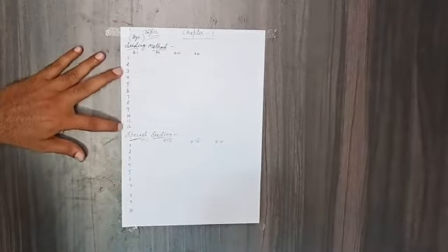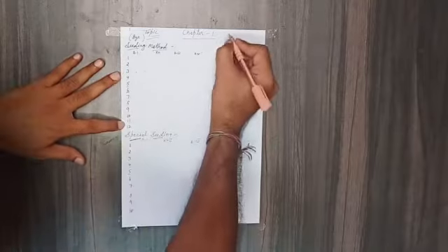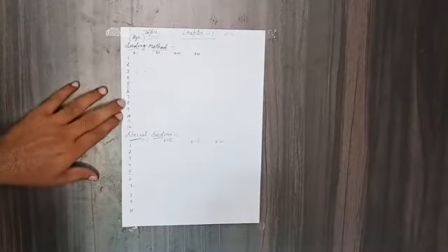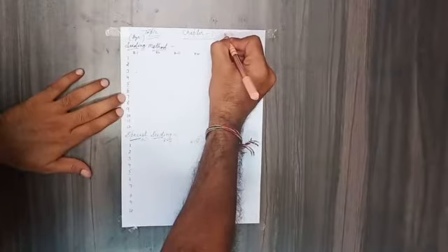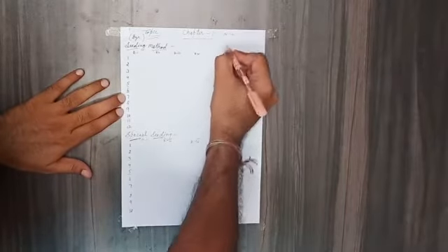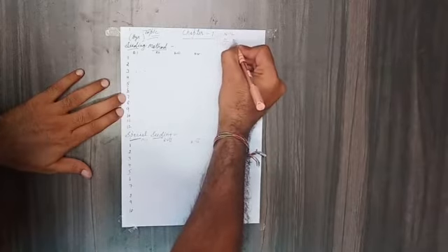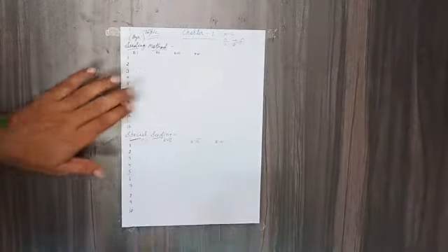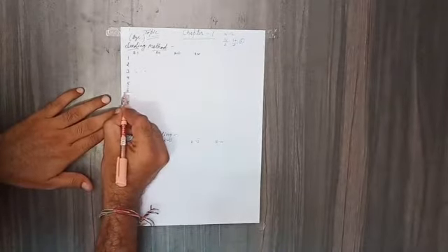Here we have number of teams 12. It is an even number, n is equal to 12. Now we will divide the teams into two halves. So we have an even number of teams, then we will go for n divided by 2. It's 12 divided by 2, 6. 6 teams in both halves.